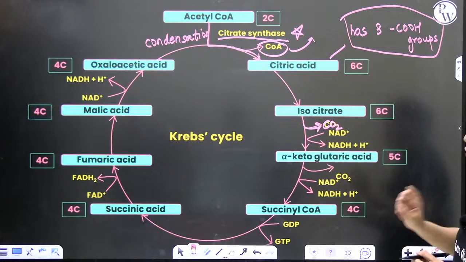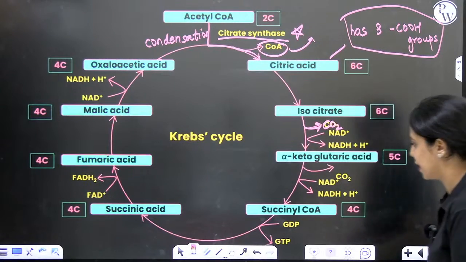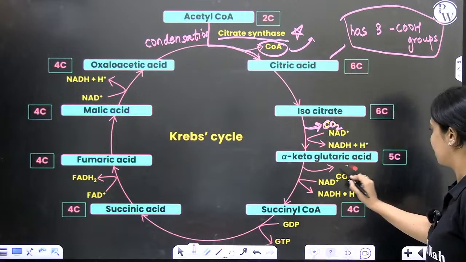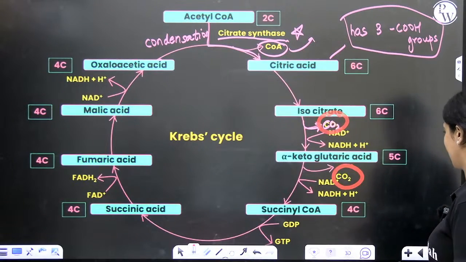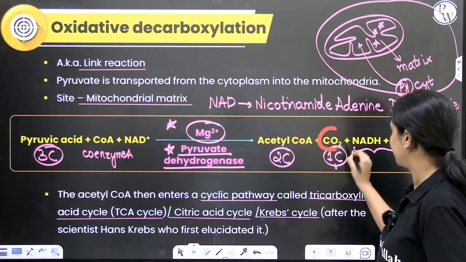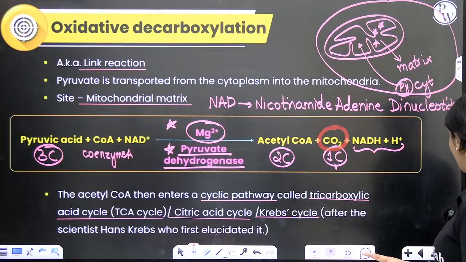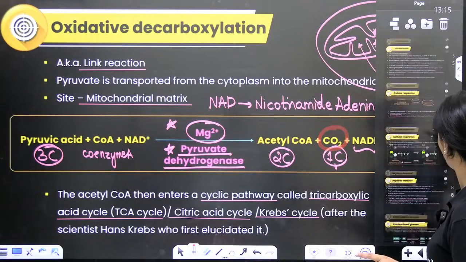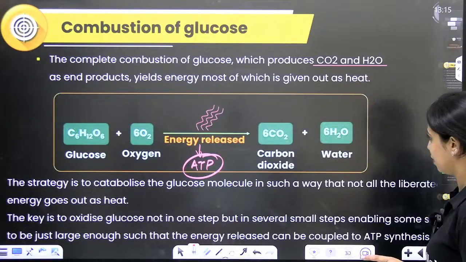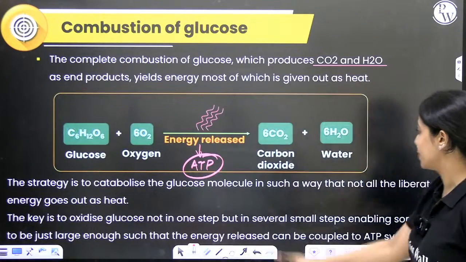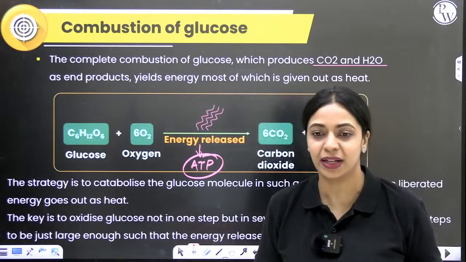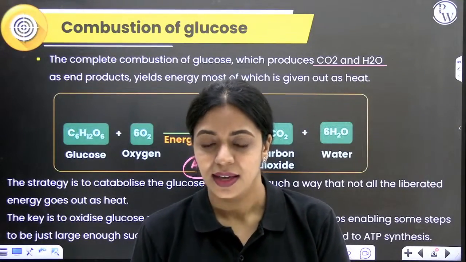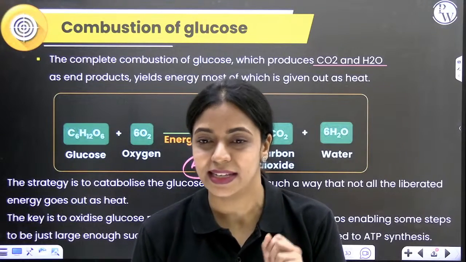So far, you saw in 3 places carbon dioxide is released. Which are the 3 places where carbon dioxide is released? 1, 2 and 3. In the beginning of the lecture, we saw the equation of respiration. From 1 molecule of glucose, we said that 6 molecules of carbon dioxide will get released. Have 6 molecules gotten released yet?